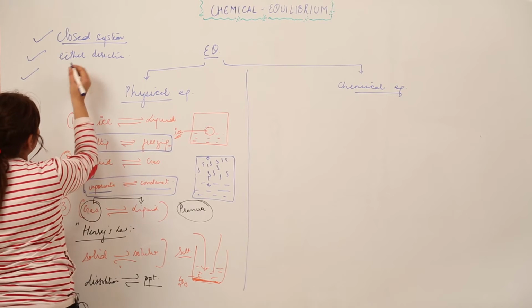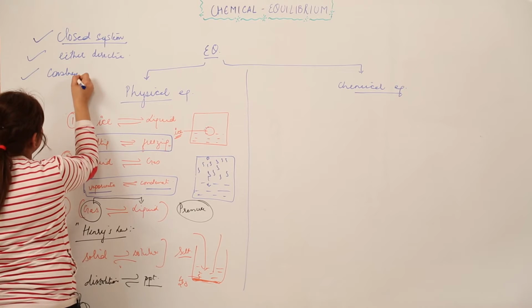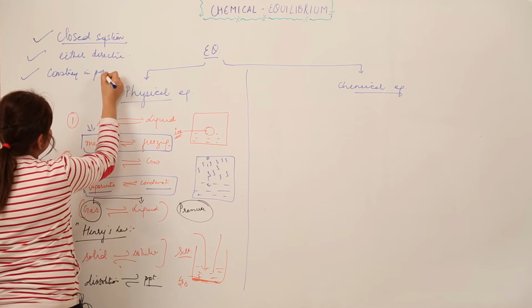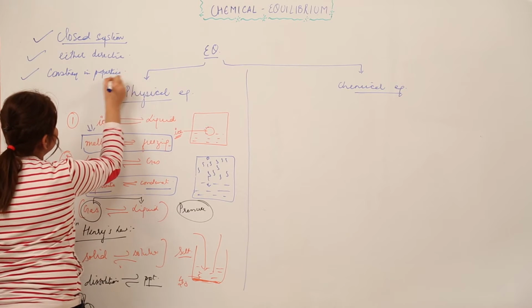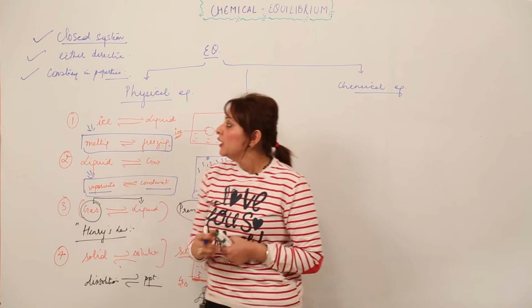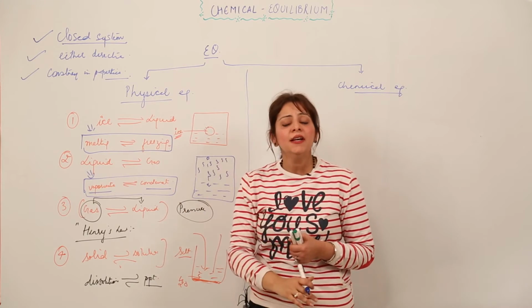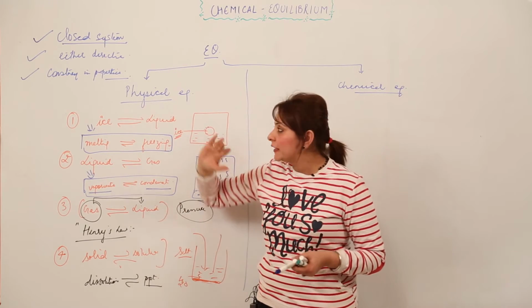And the third thing we get to see is constancy in properties. That means the concentration and many other properties become constant when the equilibrium is achieved. So this is what we make out from physical equilibrium, what actually physical equilibrium is, right? I think it's clear to you.